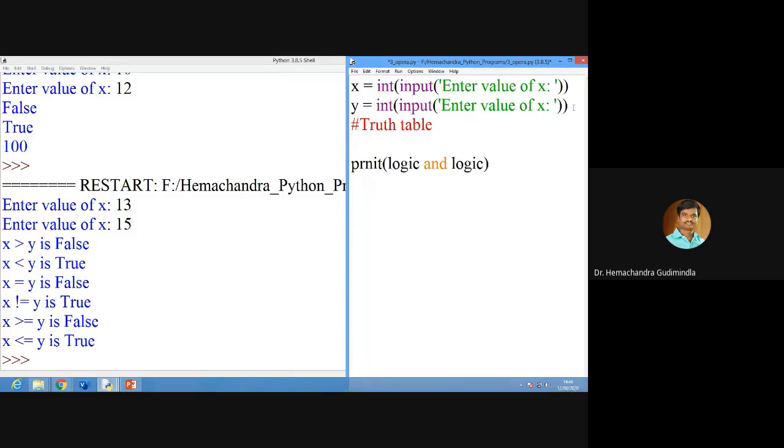I don't know what the truth table is. Sir, however many inputs we are taking, that many statements we should give. X, Y, Z, P, Q, R, S.